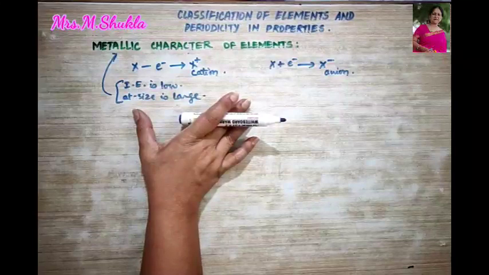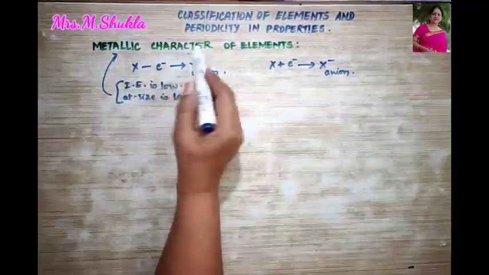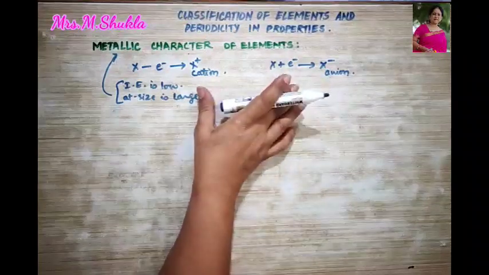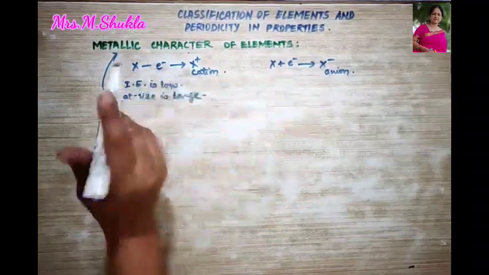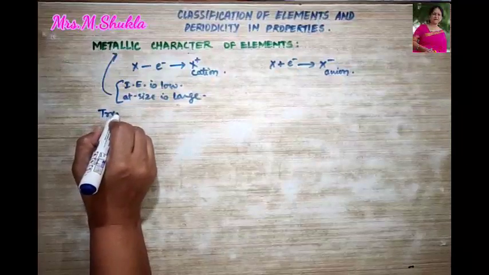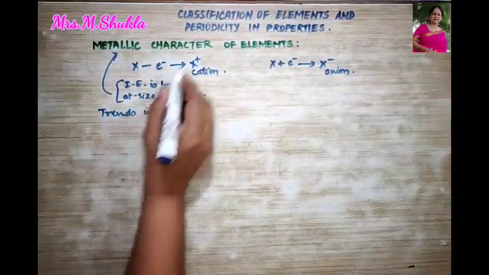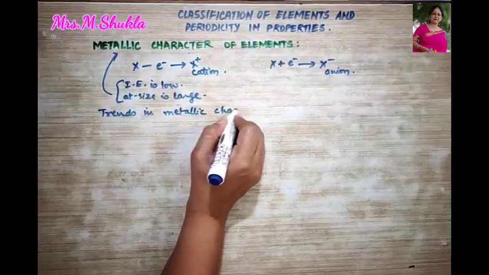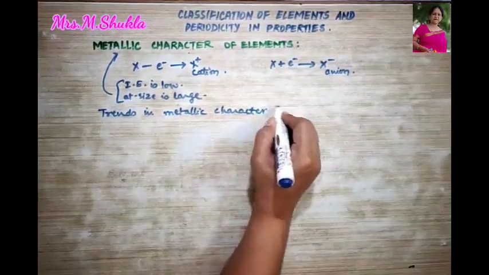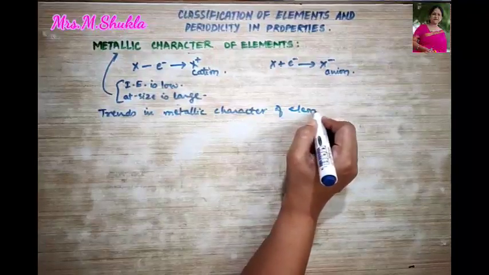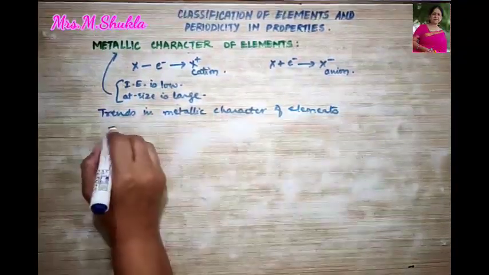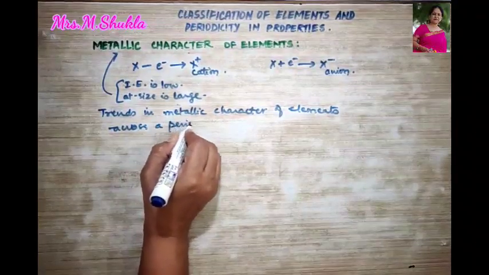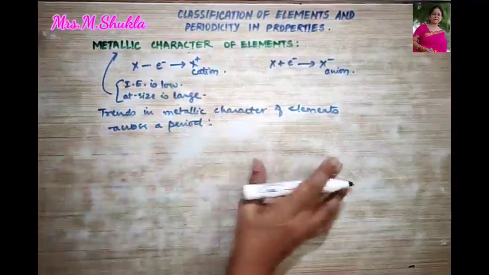Now we are going to talk about the trend of metallic character of the elements in a period and a group, right? So let us first talk about the trend in metallic character of elements across a period.